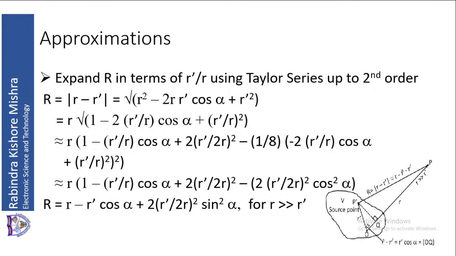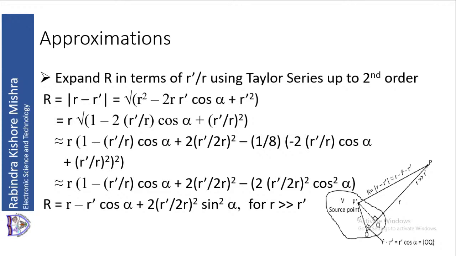The third term is 2 r dash by 2r square. If you take that common, then within the bracket will be 1 minus cos square alpha, which is sin square alpha. So 2 r dash by 2r square into sin square alpha. This is valid for r much greater than r dash. We have done the approximation that r is much greater than r dash. Then only the expansion, the first approximation we took in the third line, is valid. Therefore, this is what is capital R.